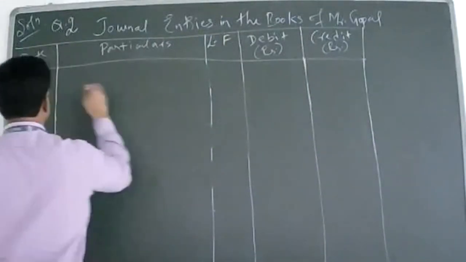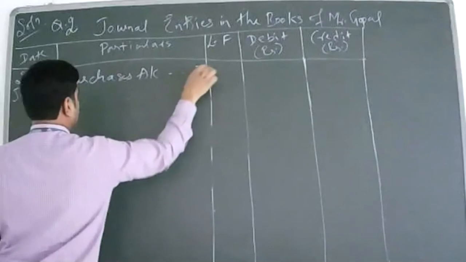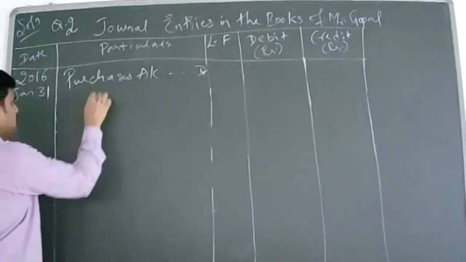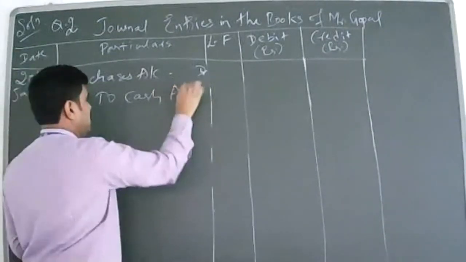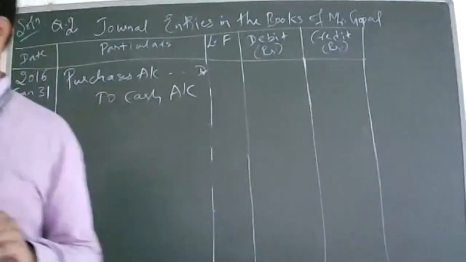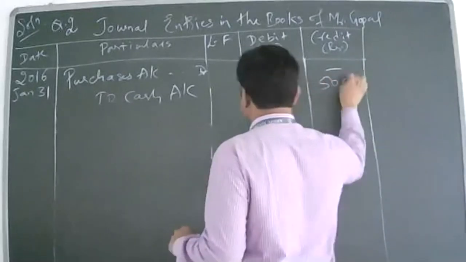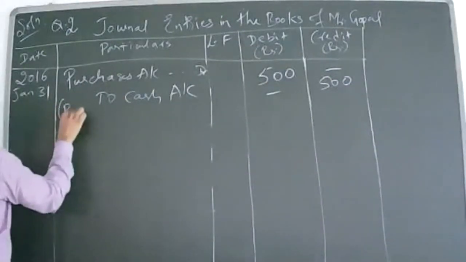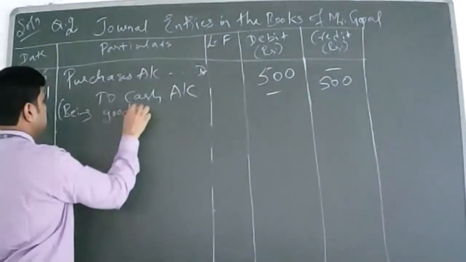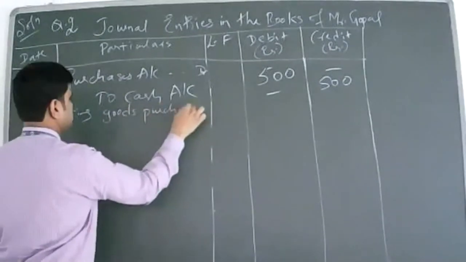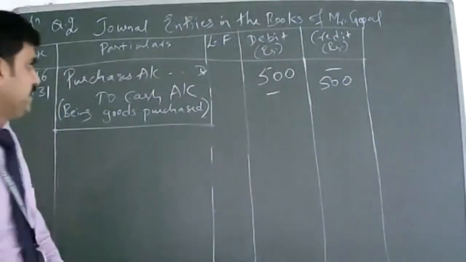So debit purchase account, because you are purchasing on cash. Credit what goes out. Cash is going out. What is the cost? 500 rupees. What is the narration? Goods purchased. Clear? So how much is the total now?